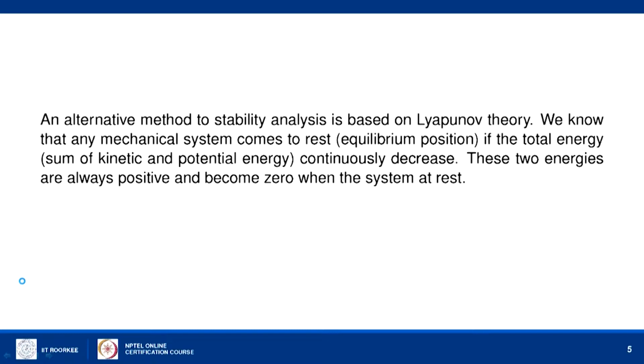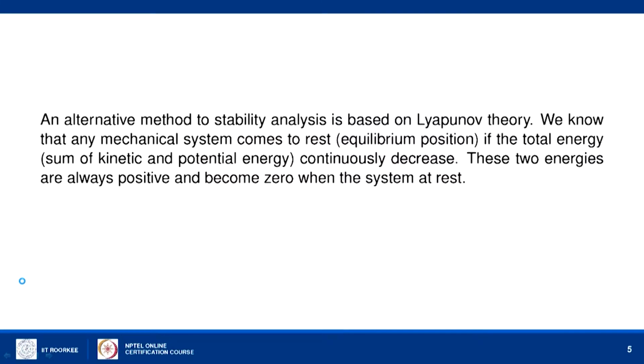If a mechanical system is in motion, then the total energy, kinetic plus potential, is positive, and when the mechanical system comes to rest, the energy slowly decreases and comes down to 0. This property indicates the stability of the mechanical system.